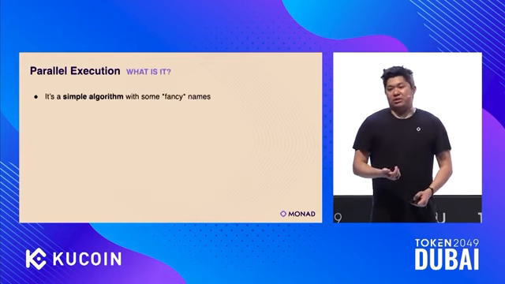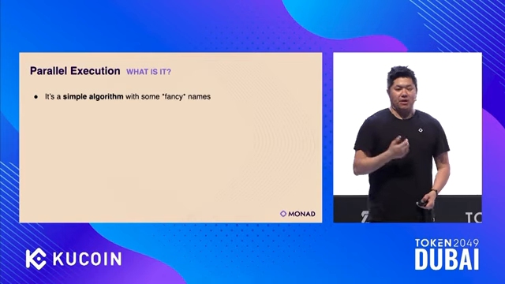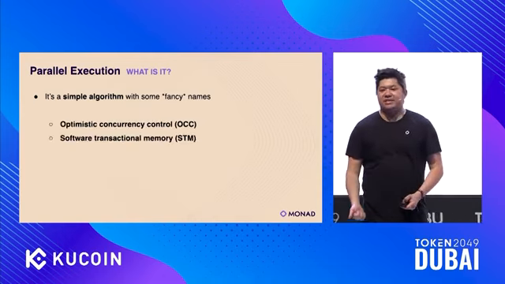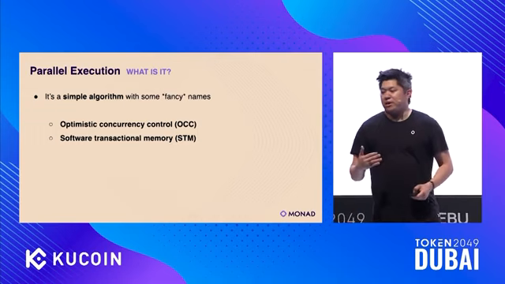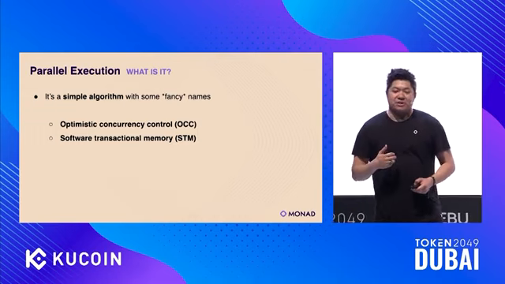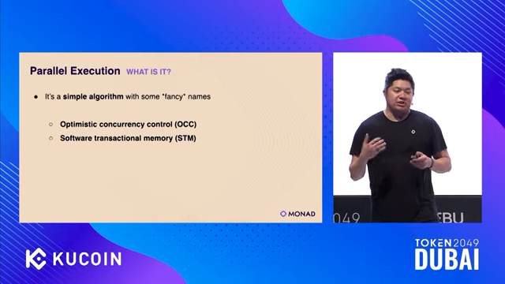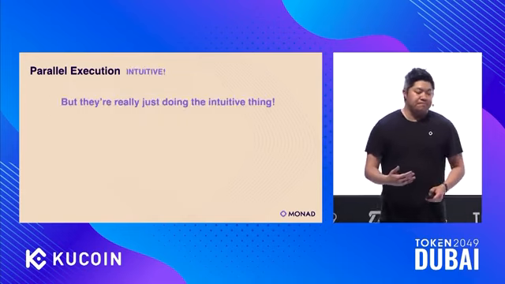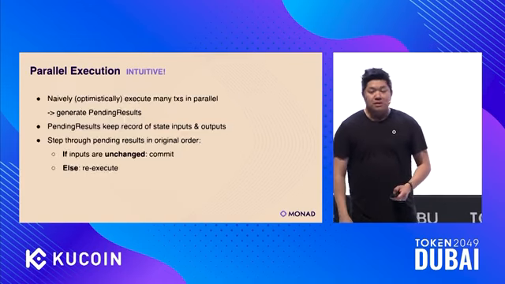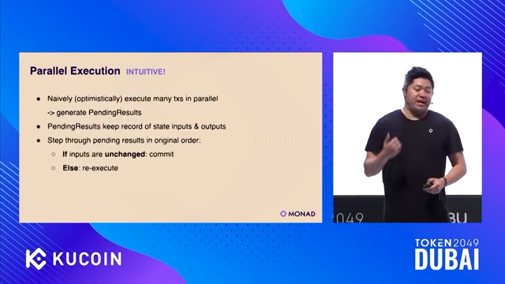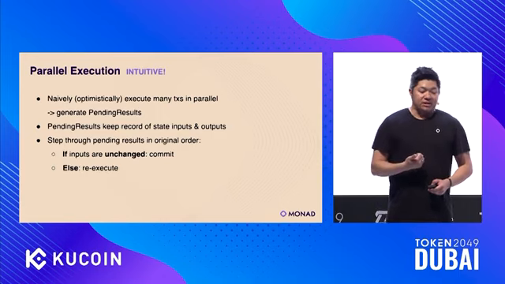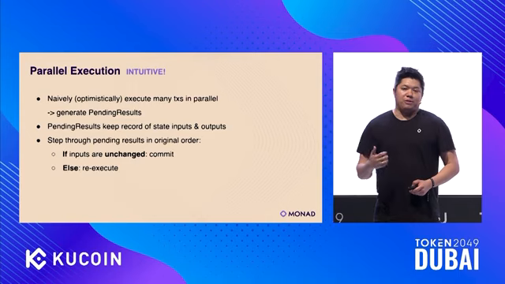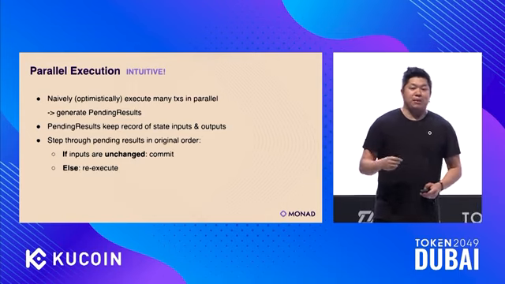Parallel execution is actually a very simple algorithm. There are some fancy names like optimistic concurrency control or software transactional memory. But the thing I want everyone to know is that the actual algorithm is very intuitive, something we all kind of intuitively understand. I'll walk through it right now. Basically, optimistic parallel execution is the idea of running many transactions in parallel as if they were starting from the same starting point and generating a bunch of pending results.